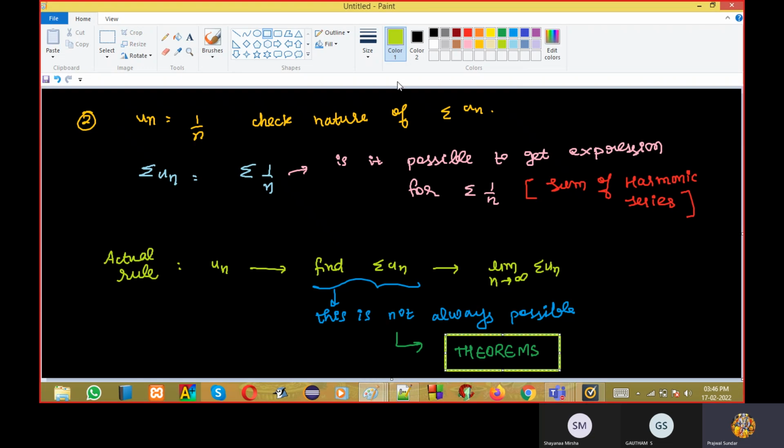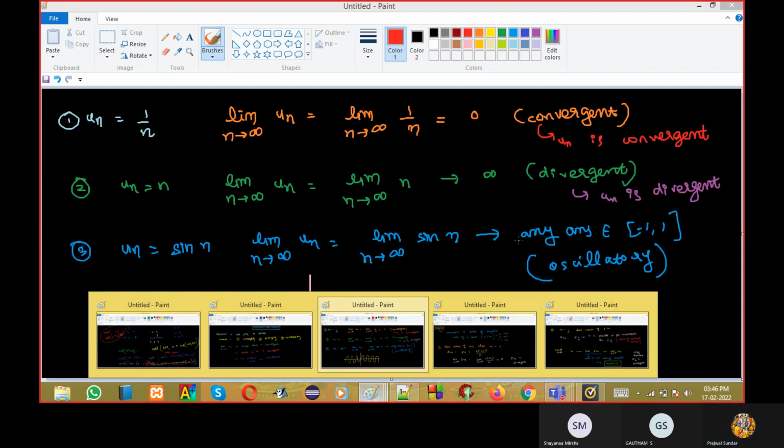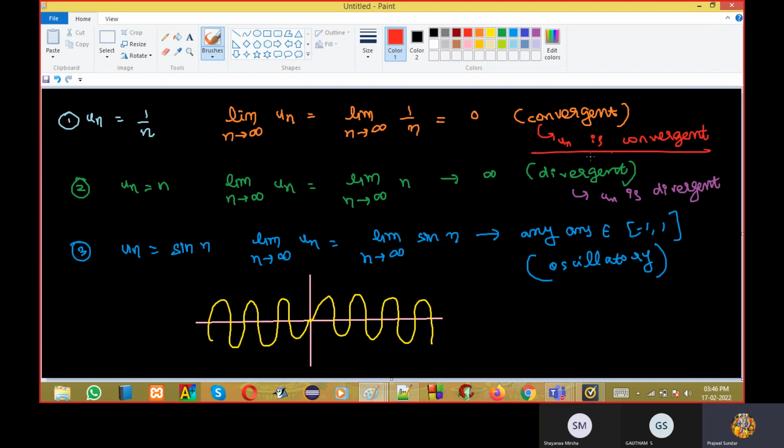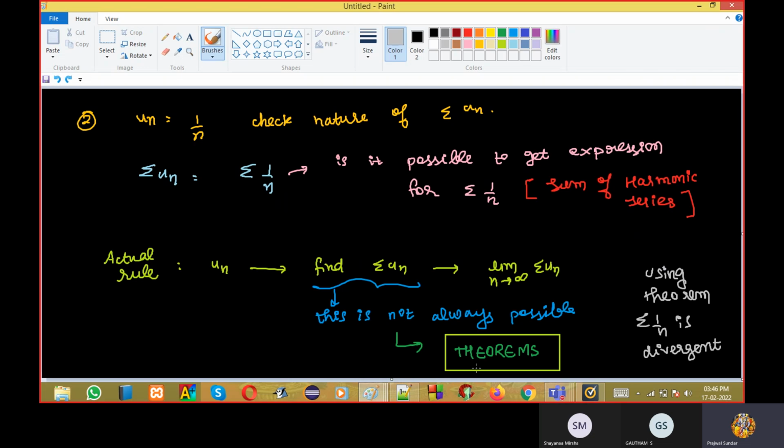If for every sequence we knew how to find this sigma U1, then we could just take the limit to infinity. No theorem, nothing. But that is not possible, so we are using theorems. Using some theorem, we can say sigma 1 by n is divergent. Understand? Sigma 1 by n is divergent, but 1 by n is convergent. The last term is converging, but the series, the sum of terms till the last term, is not converging. Understand the difference?